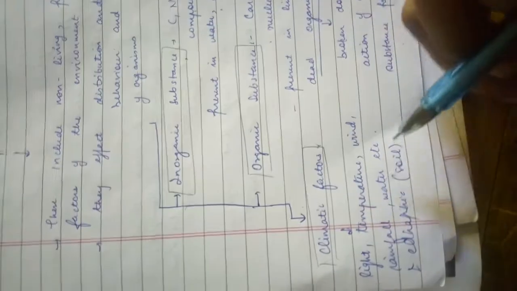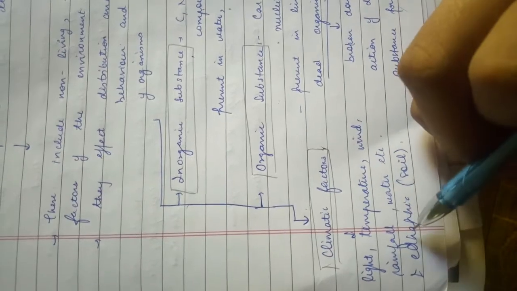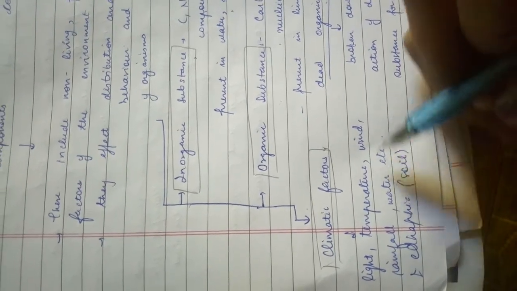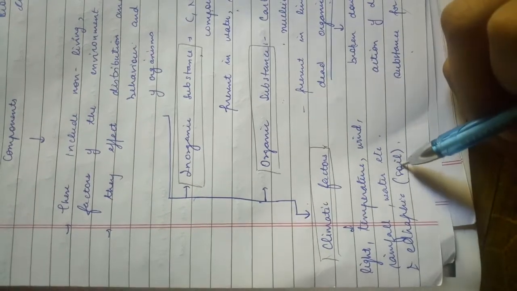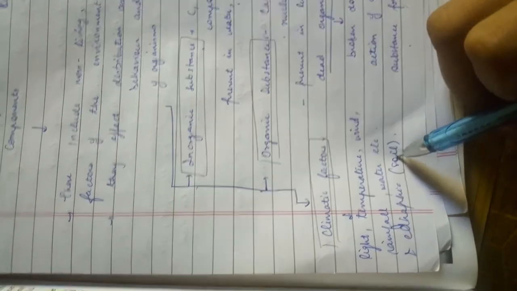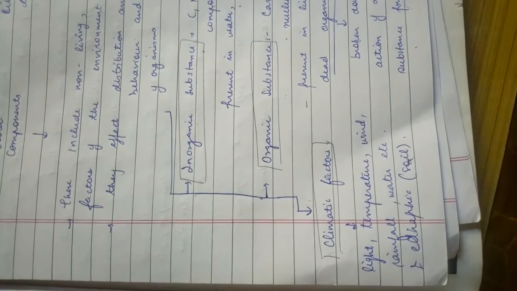Climatic factors include light, temperature, wind, rainfall, water. And climatic factors also include edaphic factors, which are included in soil, for example soil pH.